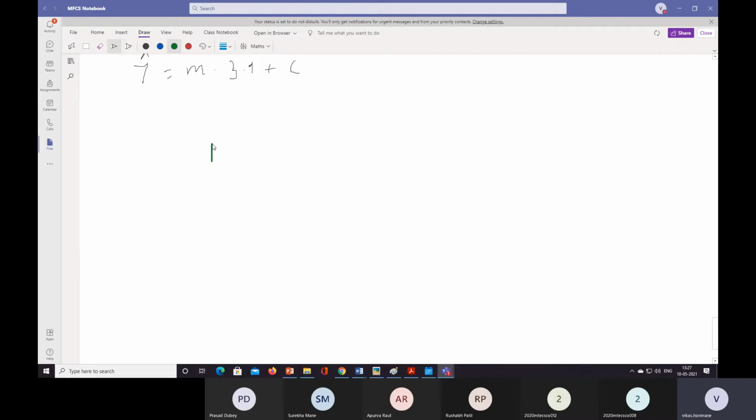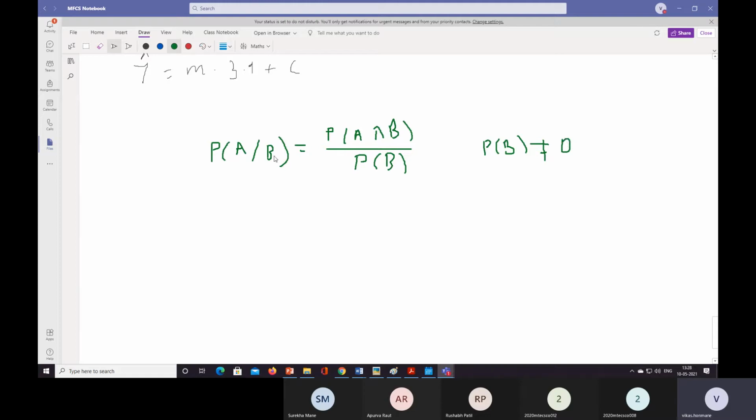So the definition for this is probability of A given B is equal to probability of A intersection B divided by probability of B. Here the condition is that at the denominator we do not have 0, so probability of B is not equal to 0.